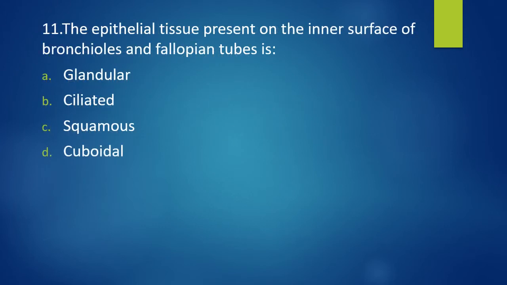Question number 11. The epithelial tissue present on the inner surface of bronchioles and fallopian tube is glandular epithelium, ciliated epithelium, squamous epithelium, cuboidal epithelium. Epithelial tissue present on the inner surface of bronchioles and fallopian tube. Correct answer is option B, that is ciliated epithelium.